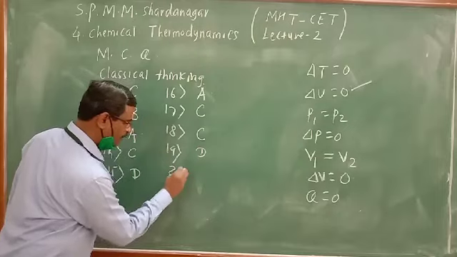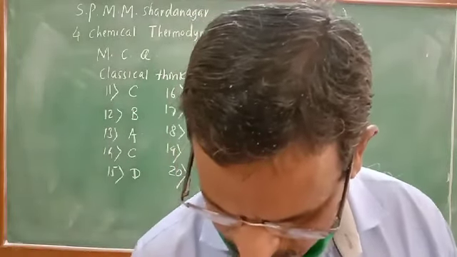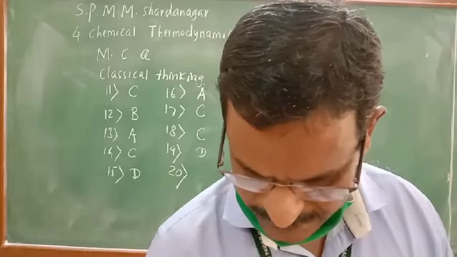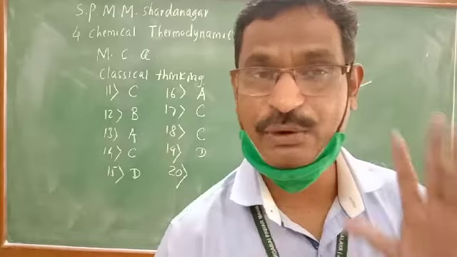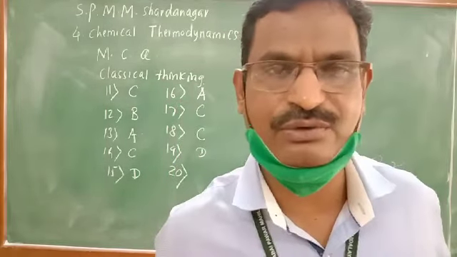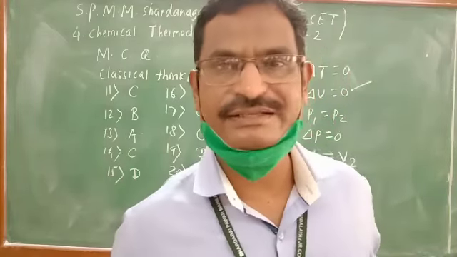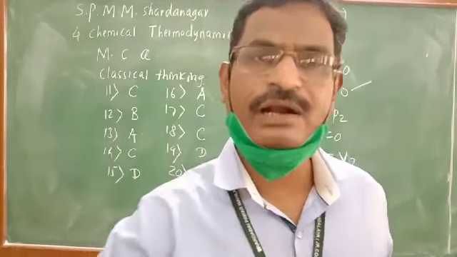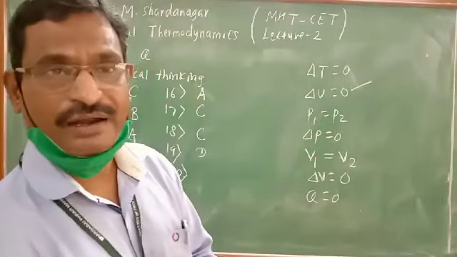And question number 20. A process in which system comes to its initial state through a number of different processes. 7 types of process, the 7th one. In the 7th, cyclic process, what I have told you, series of operations are performed, and at the end of operation, the original state of the system is restored.